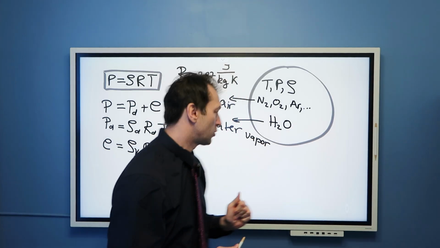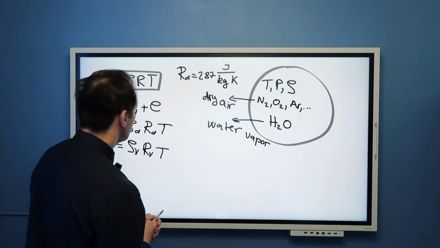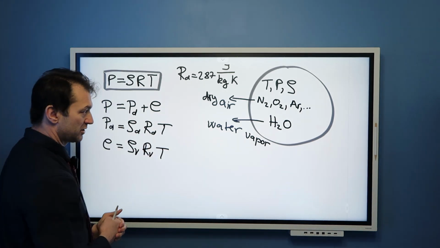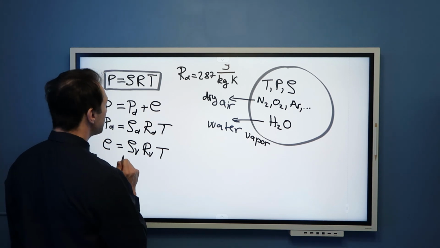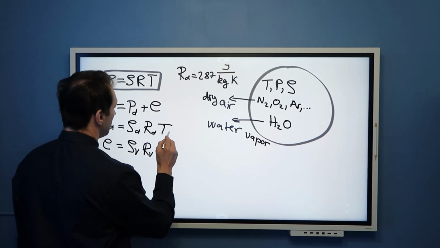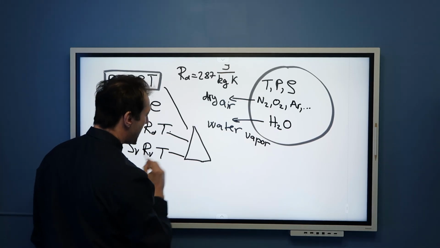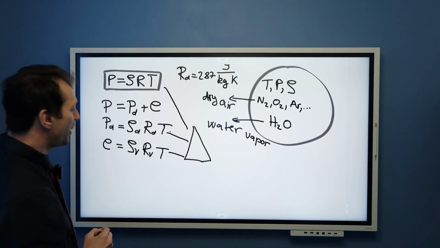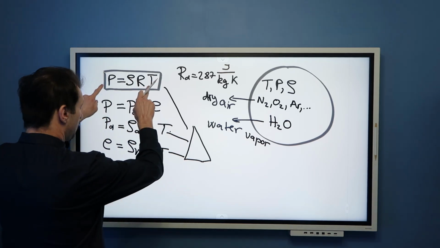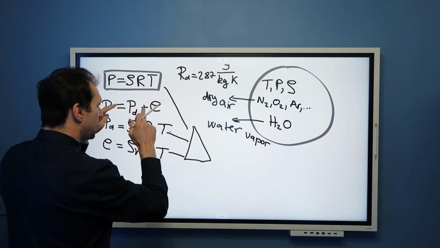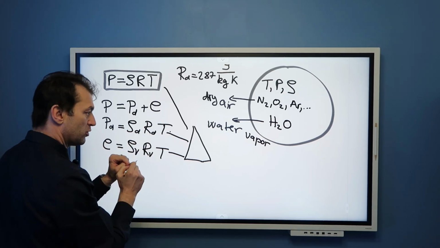Now, because this is fundamental playlist, as you know, I'm not deriving equations here. I'm doing it in advanced playlist. I can tell you that these three concepts can be combined in a rather beautiful way to write equation of state for moist air using dry air gas constant.